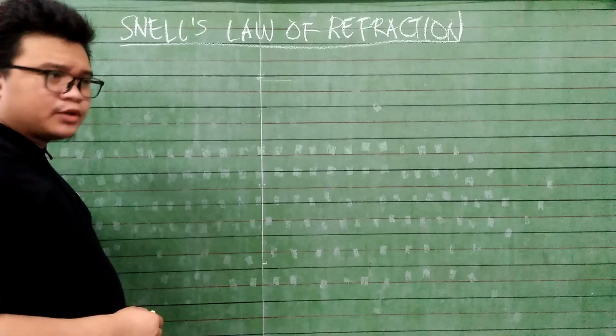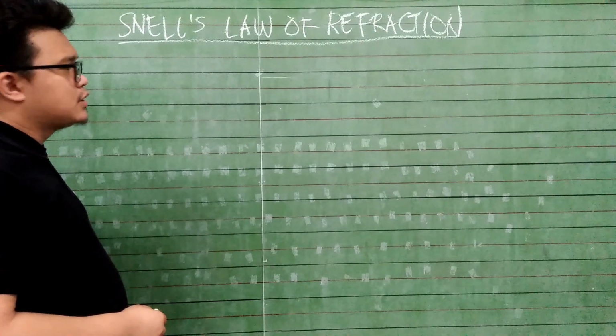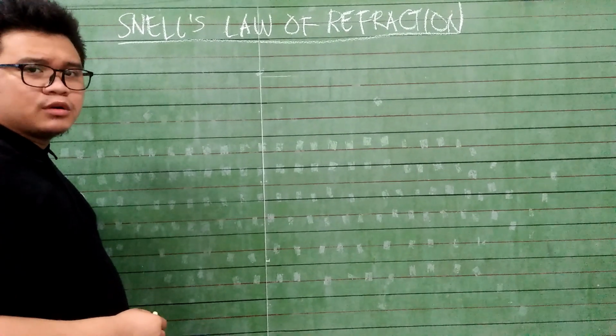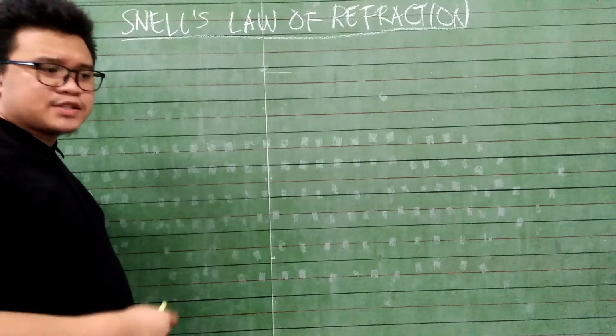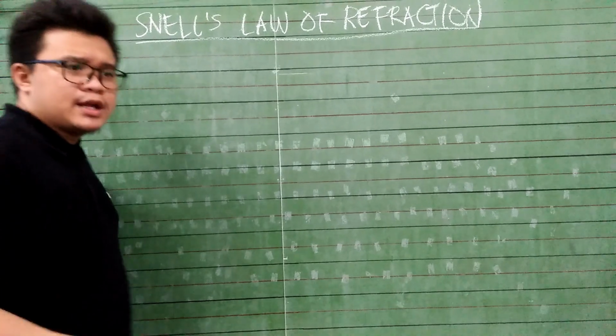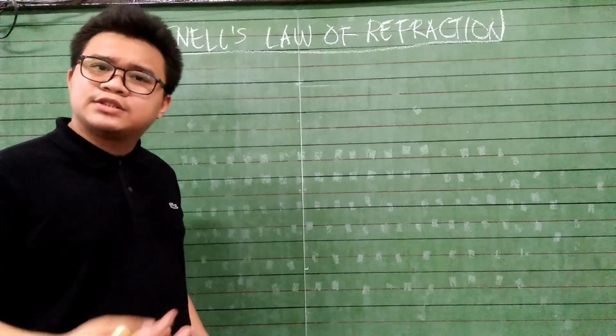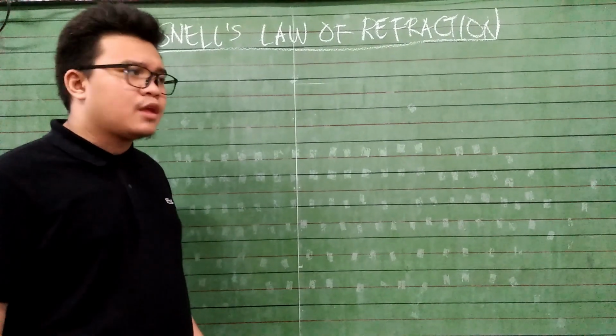Let's synthesize further about Snell's law of refraction. But before we go to the mathematical calculations that are involved in this law, let me just tell you that Snell's law tells you only one thing.